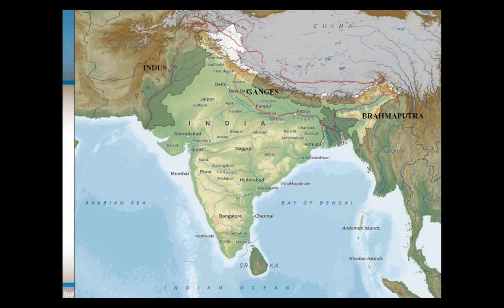Next is river Indus. Indus originates in Tibet near Mansarovar Lake, flows through Ladakh, enters Pakistan, and drains in the Arabian Sea. Then in peninsular India, important rivers are Mahanadi, Godavari, Krishna, Kaveri, Narmada, and Tapi. There are many other rivers. I have shown only the important ones. Here Mahanadi, Godavari, Krishna and Kaveri are called east flowing rivers, and Narmada and Tapi are called west flowing rivers. Please remember this. This is very important from an exam point of view.